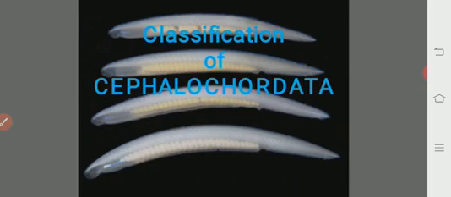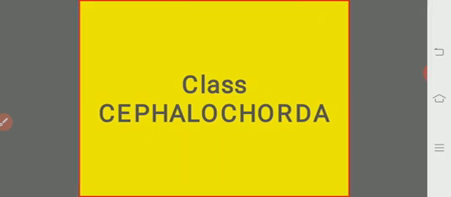All these organisms are grouped under a single class, that is Cephalochorda. The phylum is Chordata, the subphylum is Cephalochordata, and under it only one class is there, Cephalochorda, with 2 genera and 30 species.